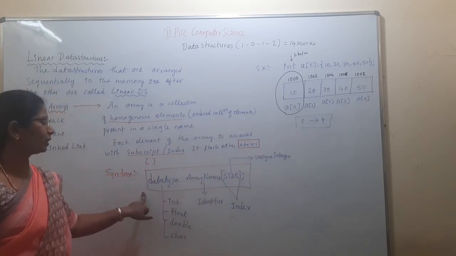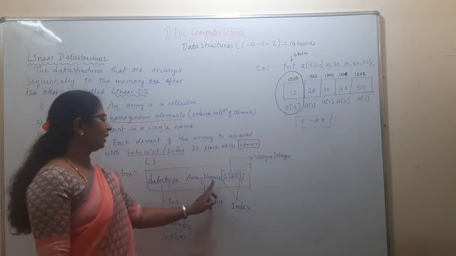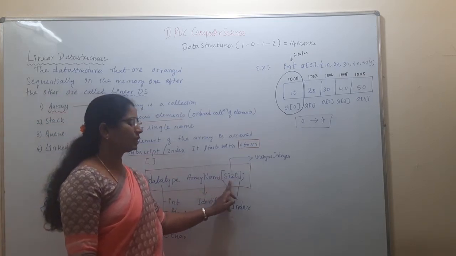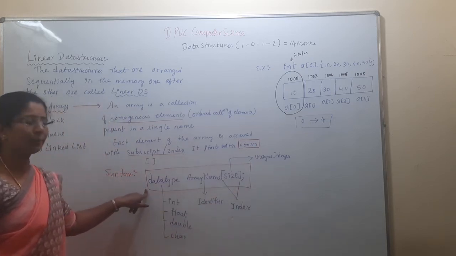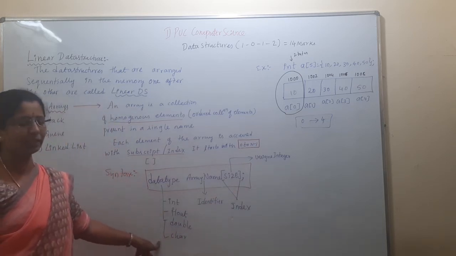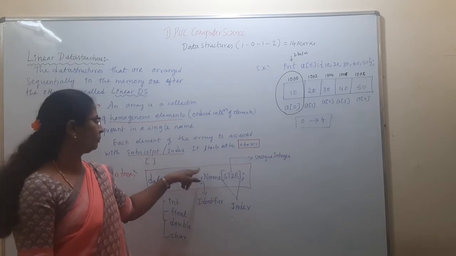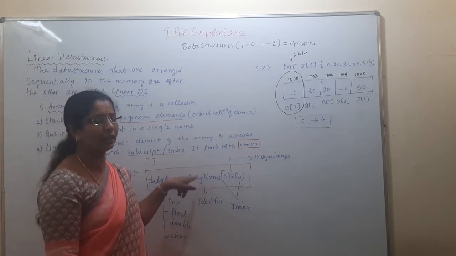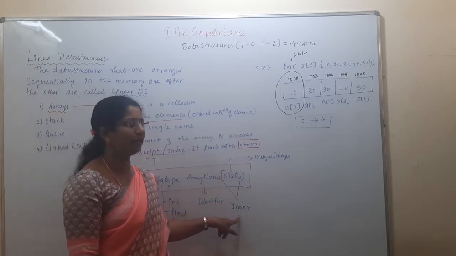This is the syntax for your array. Data type, space, array name, within the subscript the size, and terminated by a semicolon. Data type may be any basic data type. Array name is an identifier, a meaningful name given to identify the array, and this square bracket is called the index.